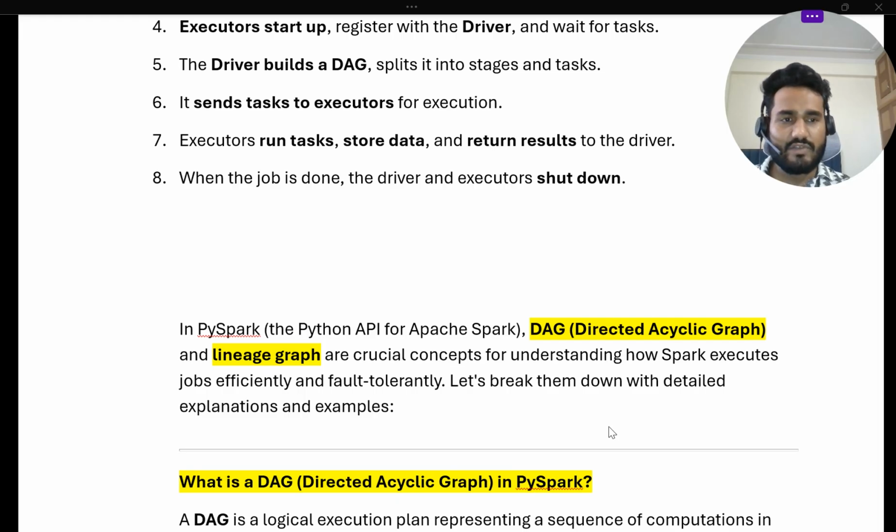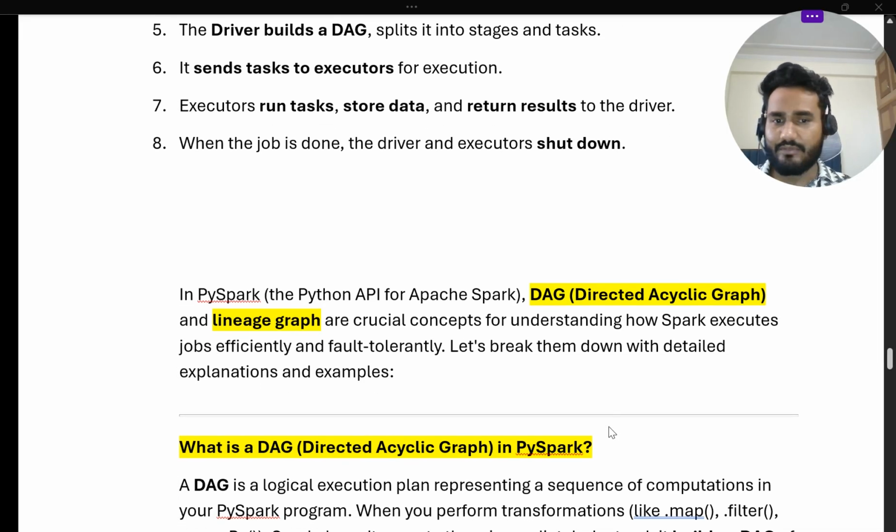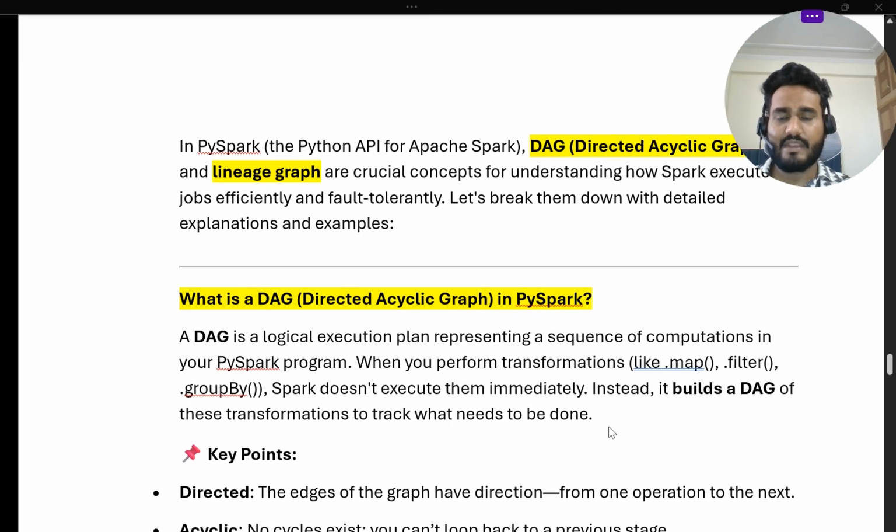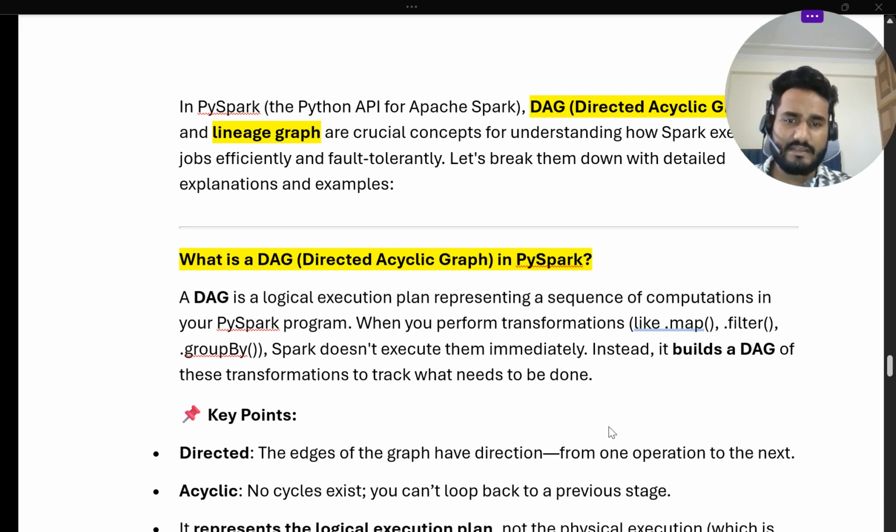We will understand both one by one. First, what is a DAG. A DAG is a directed acyclic graph. It is acyclic, meaning there is no loop. A DAG is a logical execution plan representing a sequence of computations in your PySpark program.